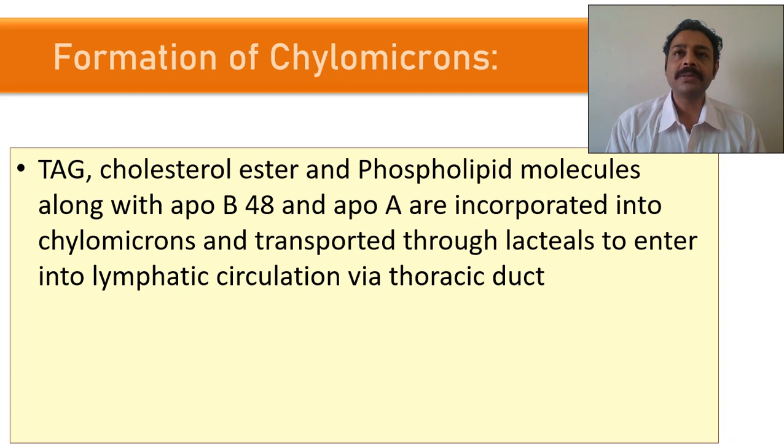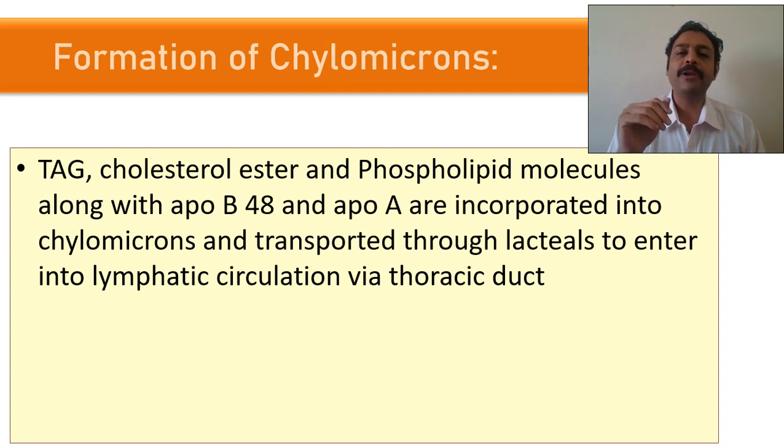So what happens? We need a special molecule. What is the special molecule that transports anything in our body, in our blood? Usually albumin. Albumin is the greatest transport protein. Similarly, here we need some proteins. Since they are transporting lipids, they are called lipoproteins. Before binding to the lipids, they are called apolipoproteins. That's why all the fat carrier proteins have the apo prefix. So apoprotein A, B, C, D, E are there.